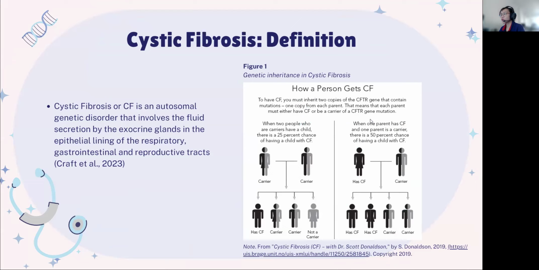This infographic shows how a person gets cystic fibrosis from their parents. So it shows that when two people who are carriers have a child, there is a 25% chance of having a child with cystic fibrosis. And when one parent has cystic fibrosis and the other is a carrier, there is a 50% chance of having a child with cystic fibrosis.